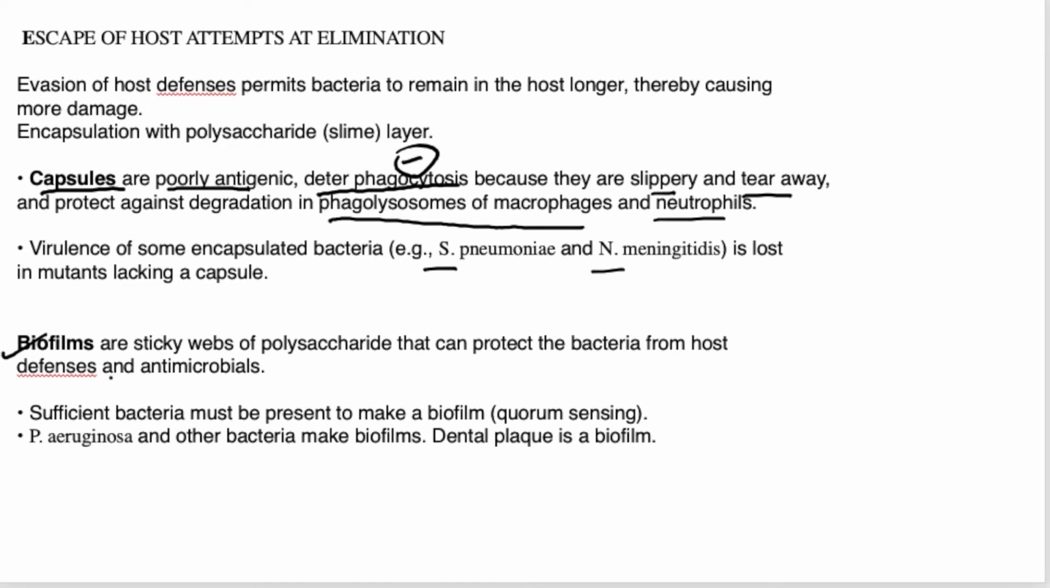Biofilms, we have gone through this topic. Biofilm is a viscous, sticky layer of polysaccharide which contains millions of bacteria which can adhere to plastic surfaces like indwelling catheters, or they can also cling to damaged human tissues. Biofilms also allow the bacteria to show their pathogenicity. An example of biofilm is dental plaque, formed by Streptococcus mutans, right? Pseudomonas aeruginosa also forms biofilm.